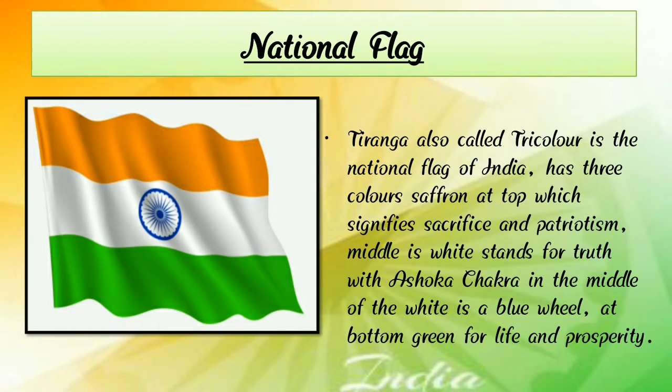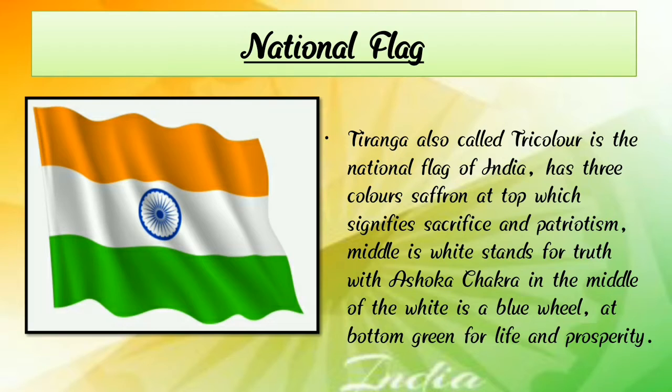Our national flag has three colors, and each color signifies something. Saffron at the top signifies sacrifice and patriotism, white in the middle stands for truth, with the Ashoka Chakra, a blue wheel, in the middle of the white, and green at the bottom for life and prosperity.